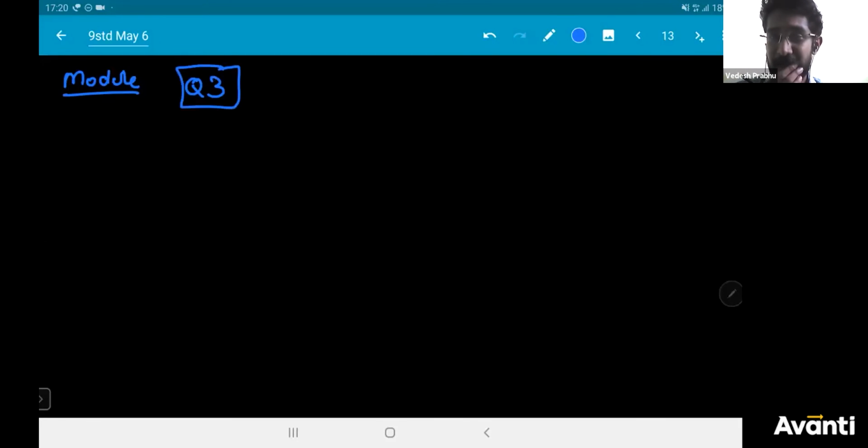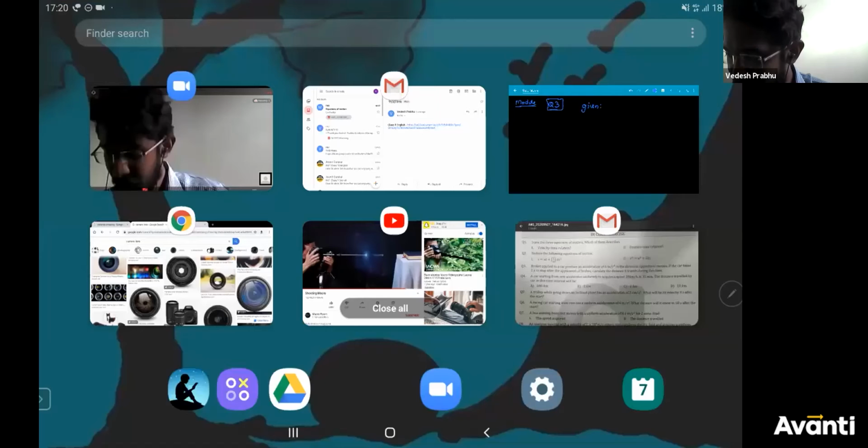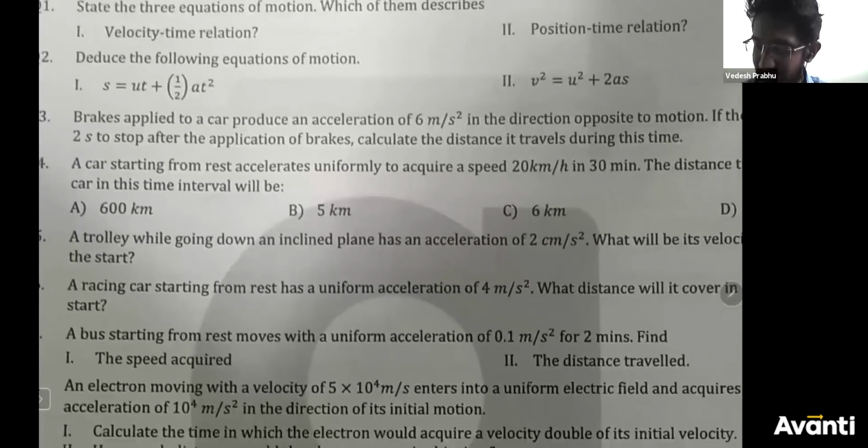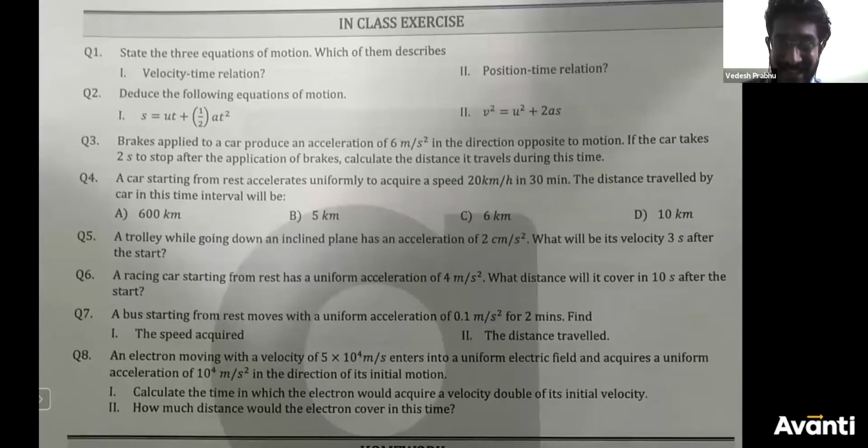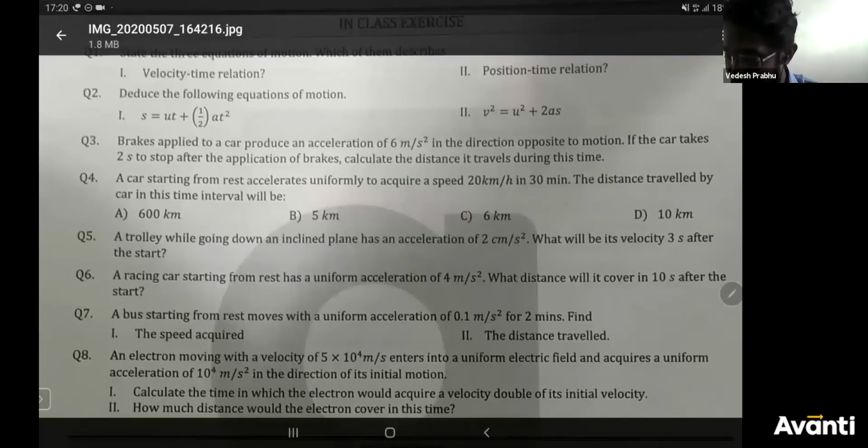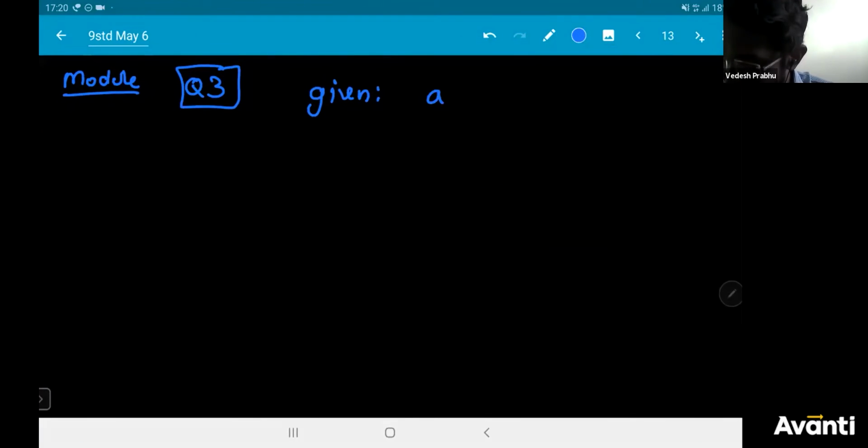Question number 3. So first thing, write all the given quantities. What all things do we know from this question? Brakes were applied to a car which produces an acceleration of 6 meter per second square. You need to understand, whenever brakes are applied, that means it is negative acceleration. Acceleration will be -6, because they clearly mention in the direction opposite to motion. So acceleration is -6 meter per second square.